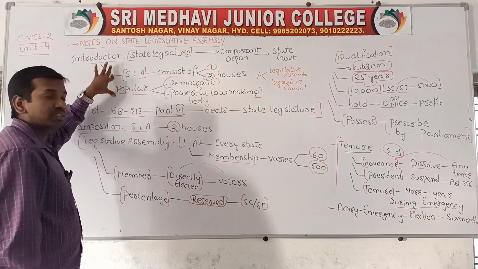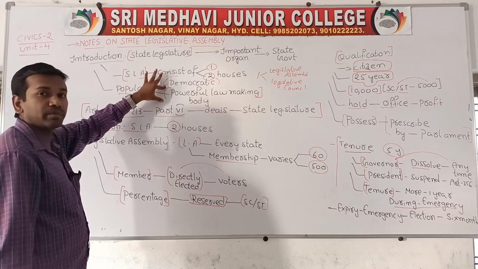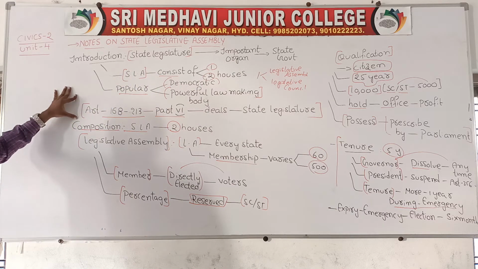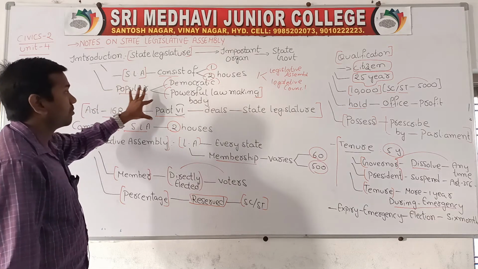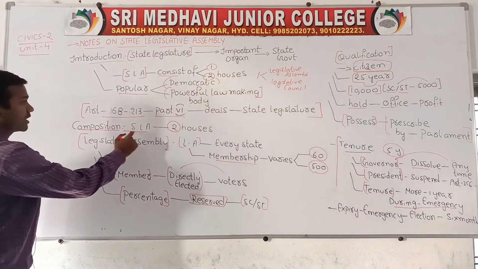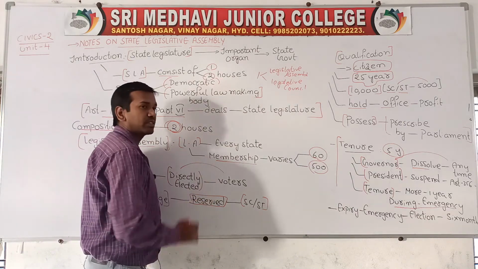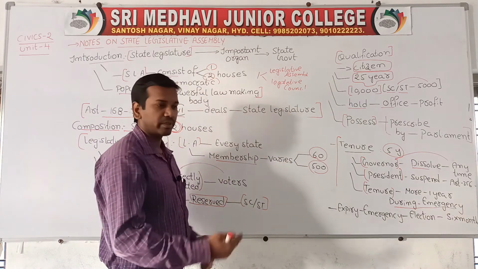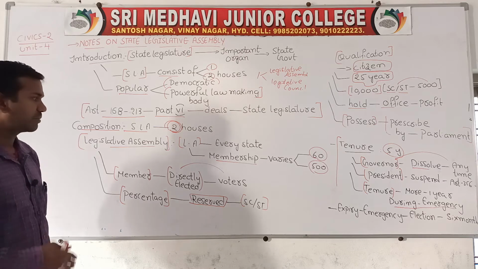Now, the state legislative assembly is quite popular in a democratic country, and quite popular as a law-making body, a law-making factory we can say. If you want to know about its powers, Articles 168 to 213, Part 6, mainly deal with the state legislature. Every state will have a legislative assembly, but the number of members differs from 60 to 500, depending upon the population.